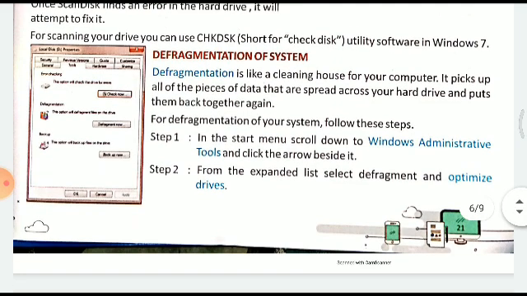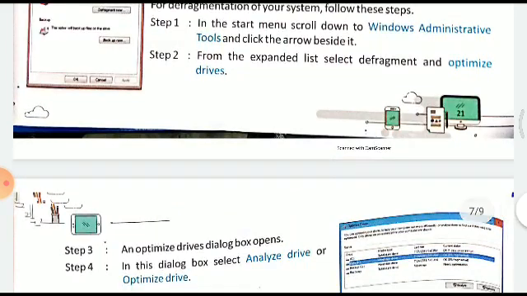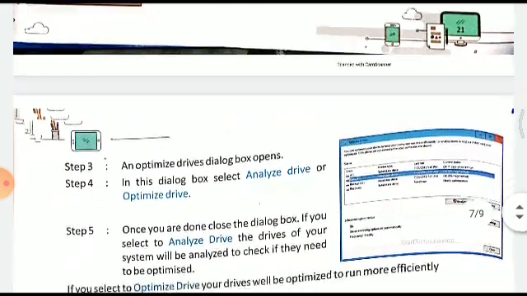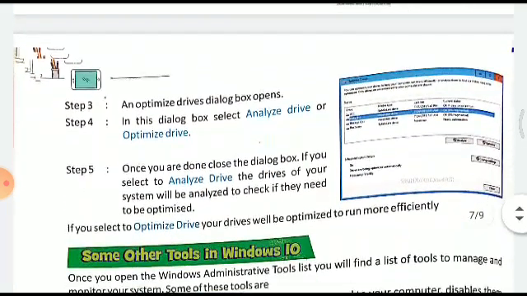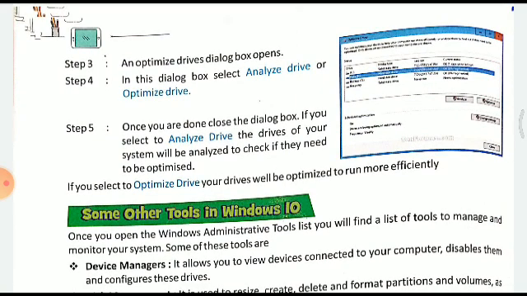Defragmentation of system. Defragmentation is like cleaning house for your computer. It picks up all the pieces of data that are spread across your hard drive and puts them back together again. For defragmentation of your system, follow these steps. In the start menu, scroll down to Windows Administrative Tools and click the arrow beside it. From the expanded list, select Defragment and Optimize Drives. An Optimize Drives dialog box opens. In this dialog box select analyze drive or optimize drive. Once you are done, close the dialog box.